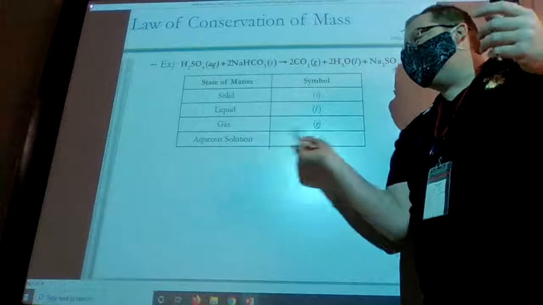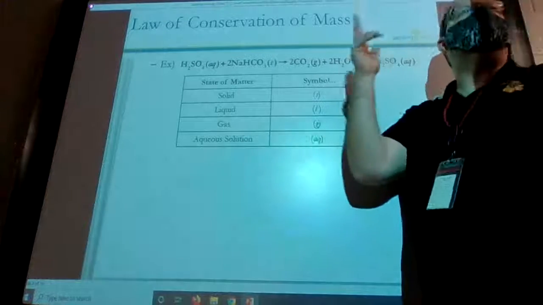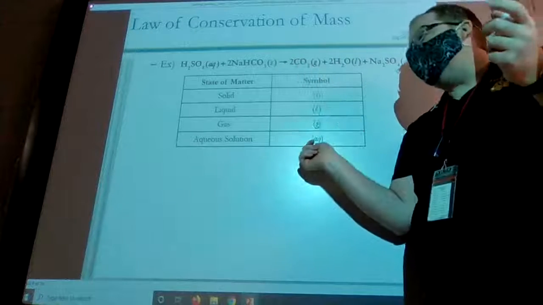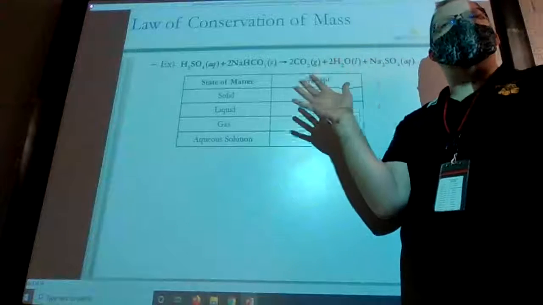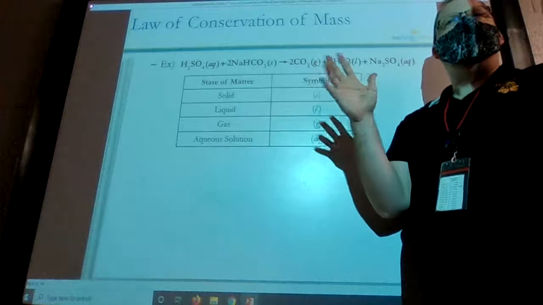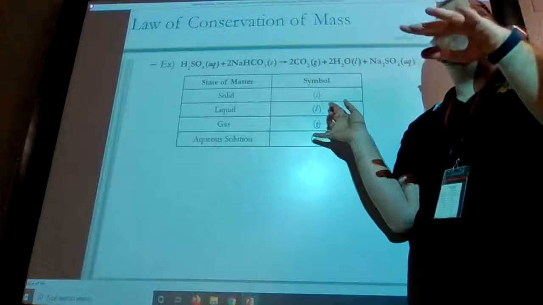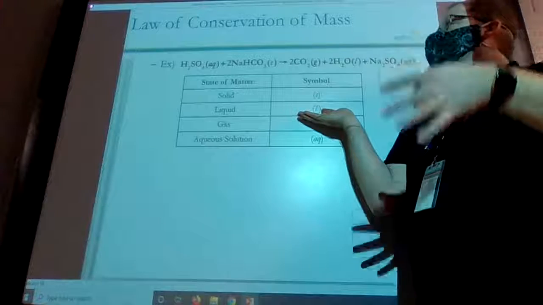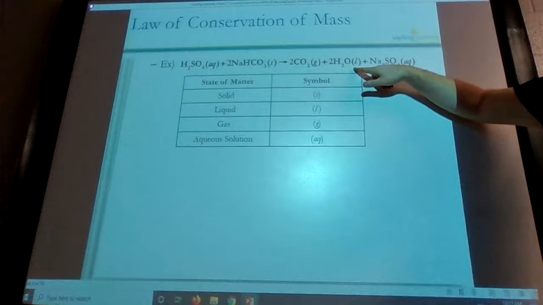And so basically, if you see this AQ, this is an indication that what you're dealing with is a liquid. Salt dissolved in water would be a liquid, right? But it's also telling you that I have water in there that isn't part of my reaction. It's not part of my equation, but I need to know that it's dissolved in water. And so that's the difference between a liquid and an aqueous solution. A liquid is a pure version of whatever chemical you have there. So this one is water and it's liquid. Obviously, that's just pure water.